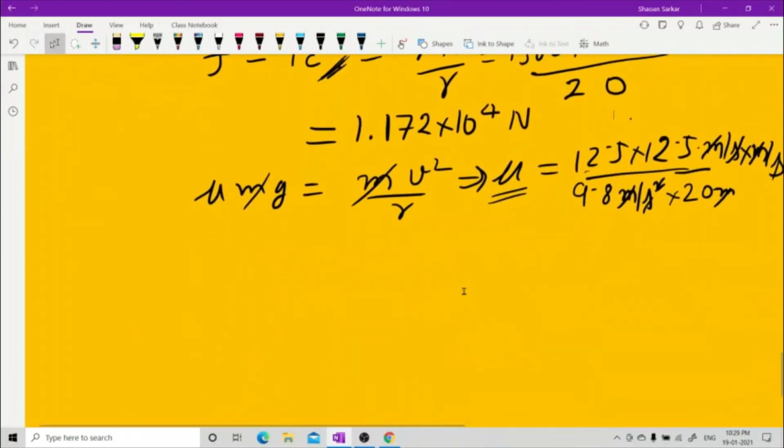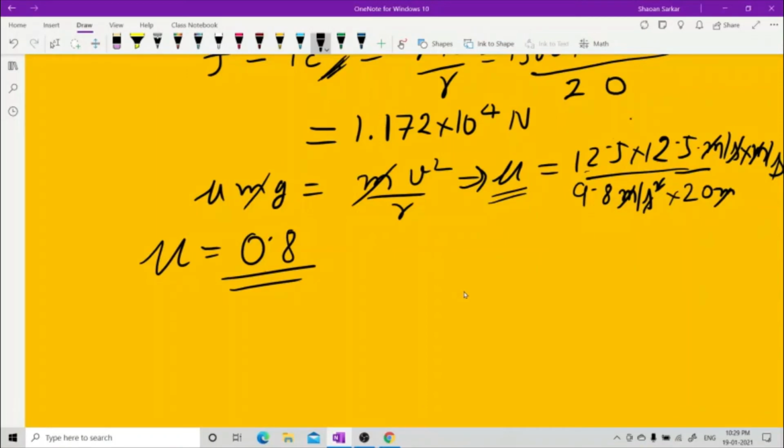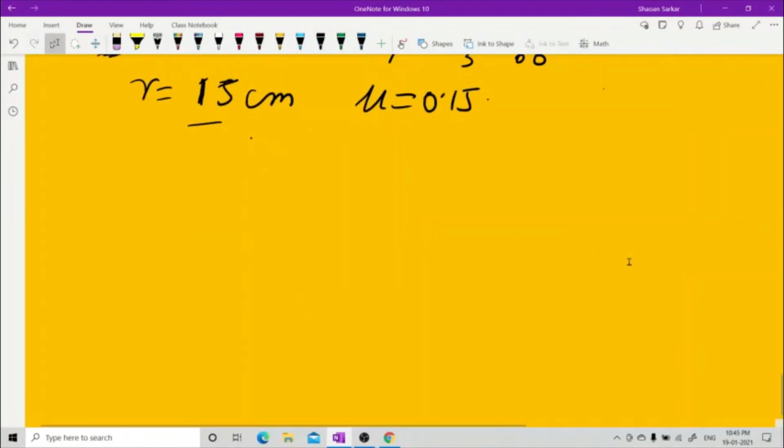So what you write is that after doing the calculation, you will get 0.8. That's all. No meter, no second, because coefficient of friction is unitless. And remember, it has to be in between 0 and 1. Otherwise, you are wrong.